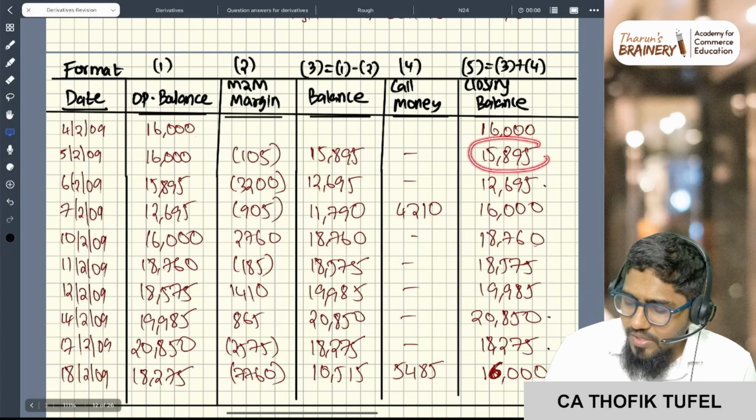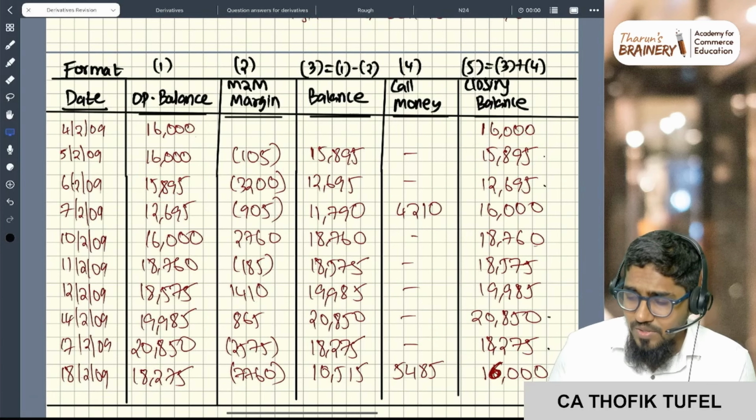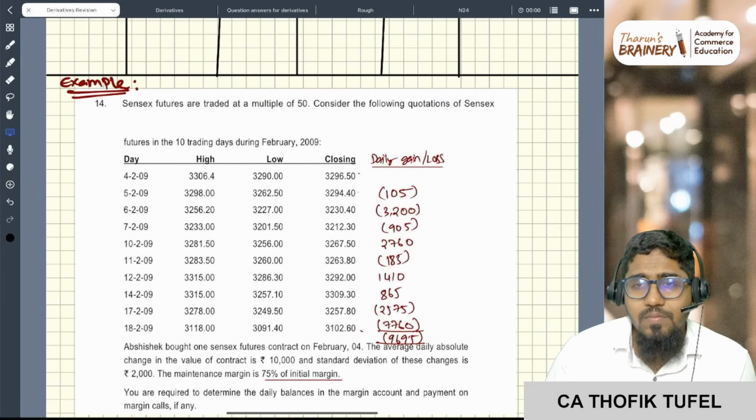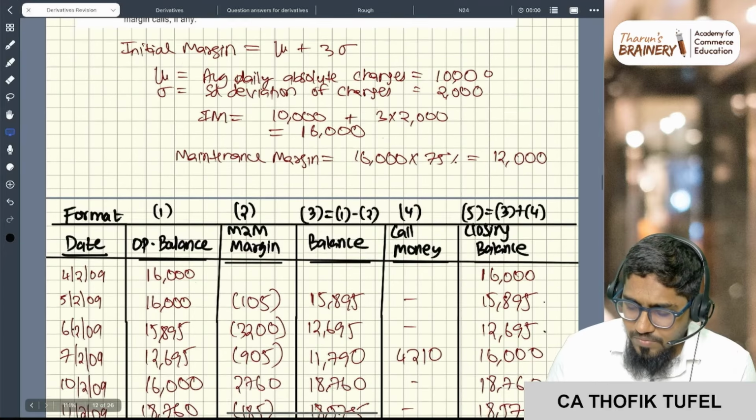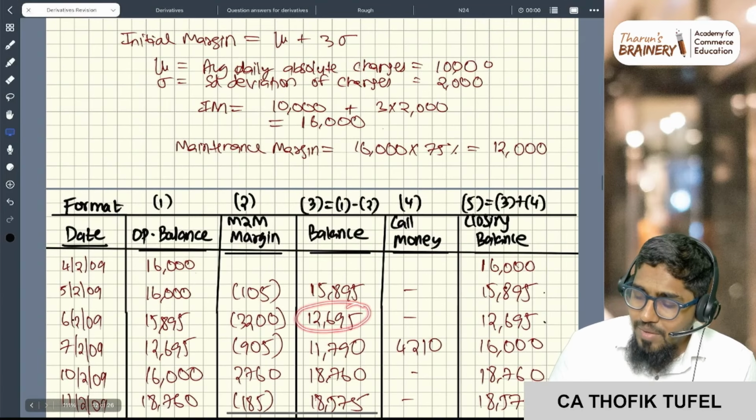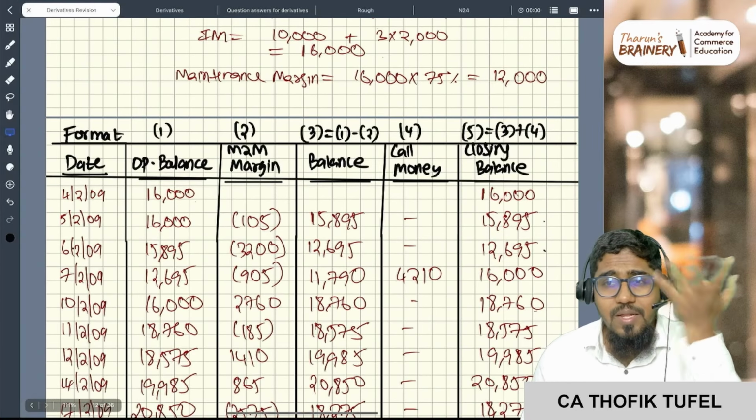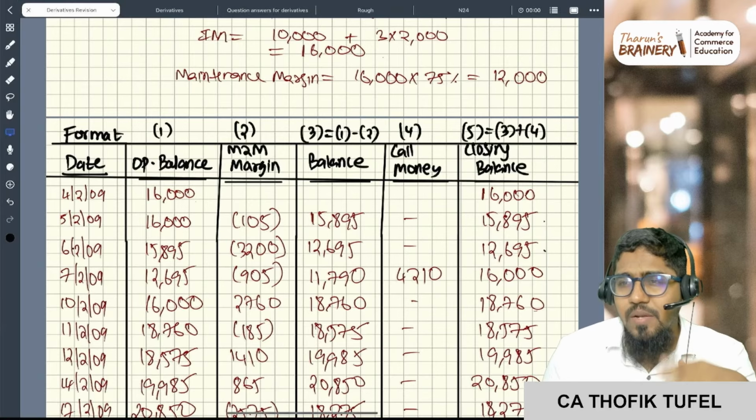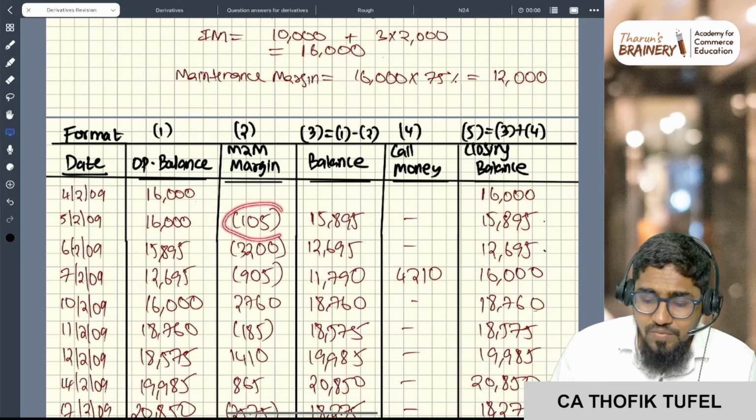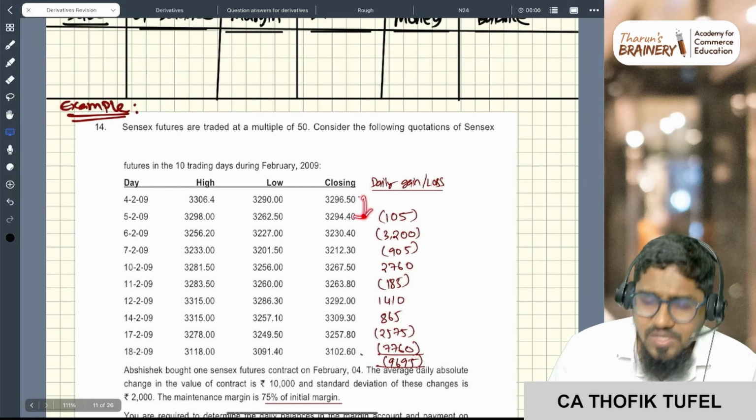So 15,895. Next day, what is my loss? 3,200 is my loss. How to calculate? This minus this into 50 into 1. 3,200 rupees is my loss. Now what is my balance? 12,695. My maintenance margin is 12,000. I deposited 16,000 rupees. First day 105 gone, second day 3,200 gone. They will do daily settlement. Because I purchased, I'm getting a loss, correct? Whenever the price is reducing, it's my loss.